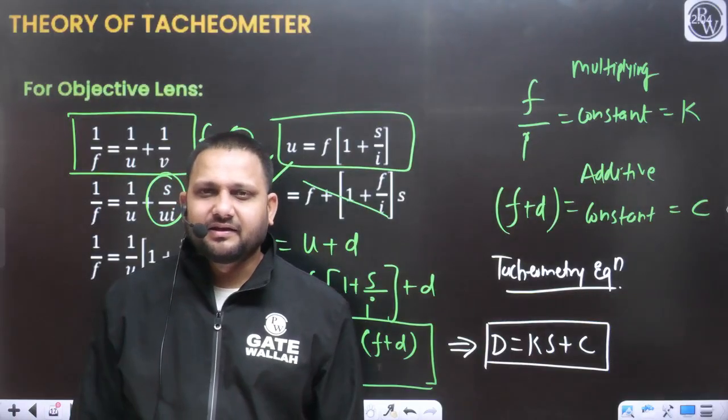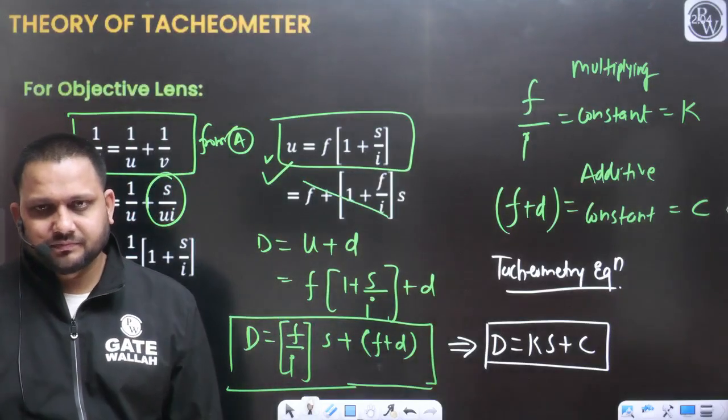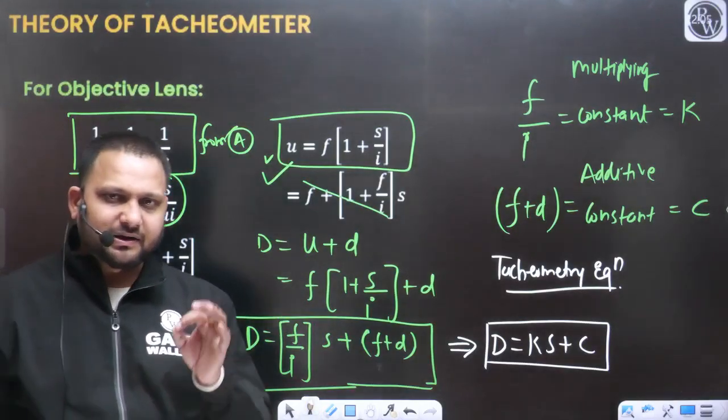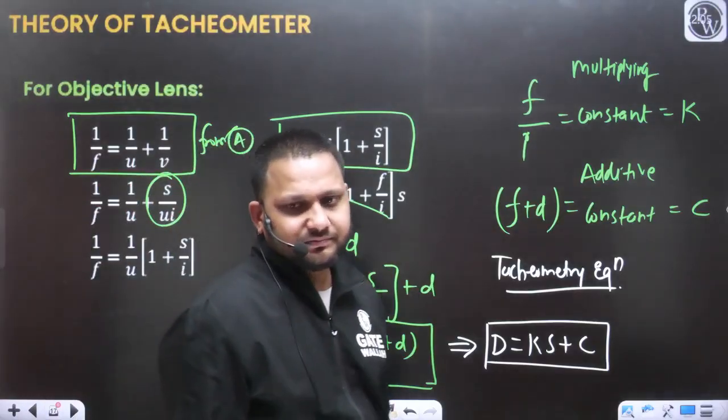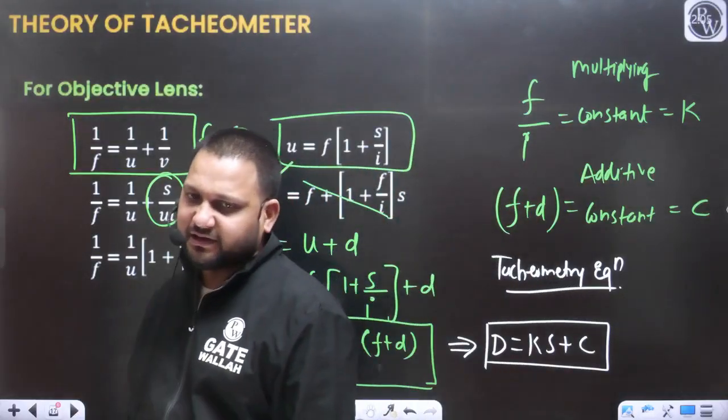Can I say for any tacheometer or for any telescope, every instrument comes with its specification, yes or no?